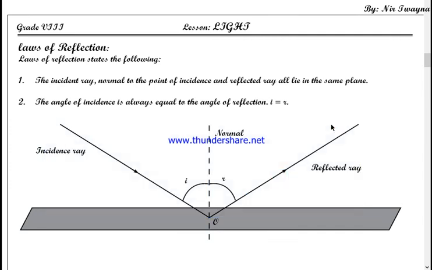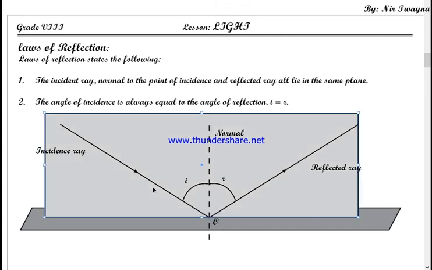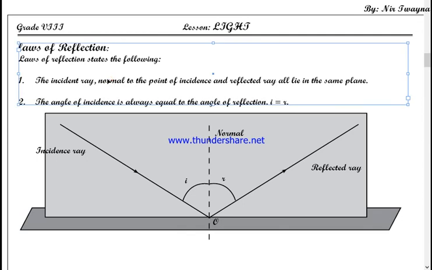Same plane means if you keep a paper so as to trace the incident ray, then the normal and reflected ray can also be traced on the same paper. Understood? That was the first law of reflection.